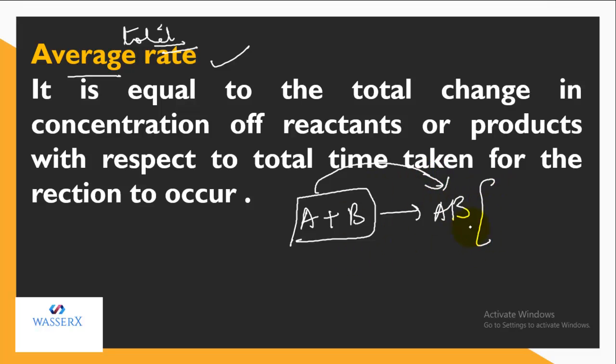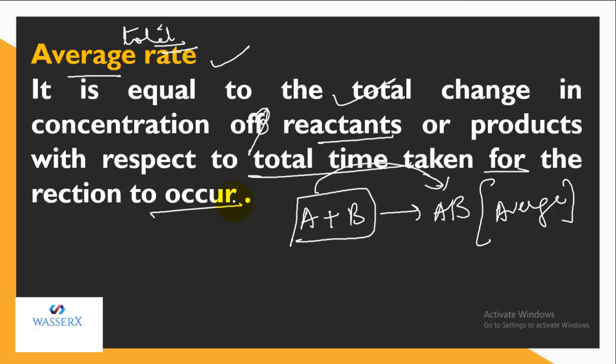The rate for this kind of reaction or phenomenon is going to be the average rate, because here we are focusing on the total change in the concentration. So average rate specifies the total change in the concentration of reactants or products with respect to the total time taken for the reaction to occur. If this conversion took 2 hours, then in the case of average rate we take the overall time, that is 2 hours. So average rate refers to the total change in the concentration of reactant or product with respect to time.